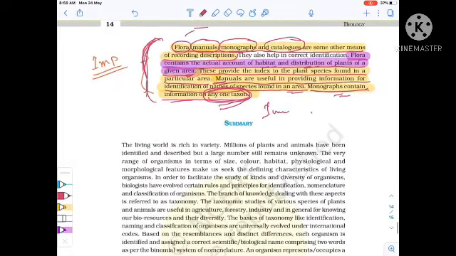So basically these are the important points in the chapter The Living World, and these are the common MCQs generally asked in previous year questions, and one of the MCQs will be asked this year also. So remember these points, these are more than enough.